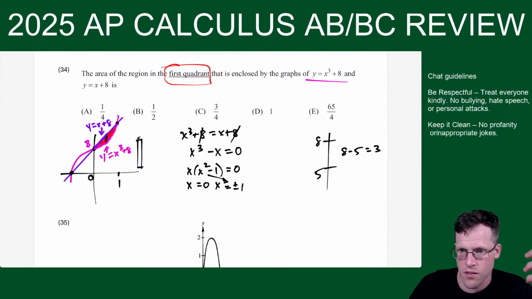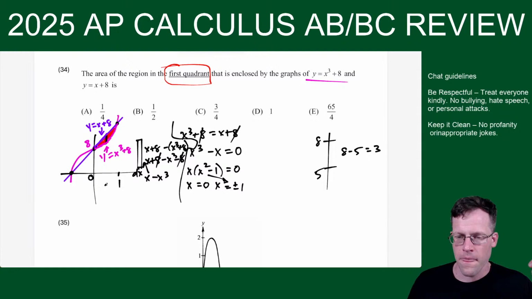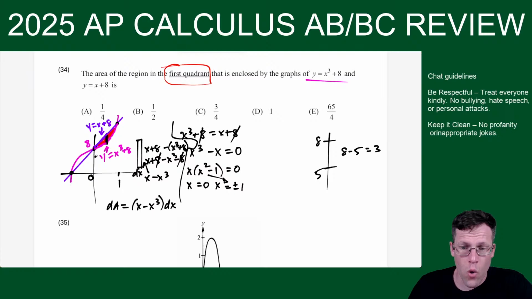So the vertical distance, I would just do x plus 8, but then minus x to the third plus 8. And let me section this off so we don't collide. And now this gives us x plus 8 minus x to the third minus 8. 8 minus 8 cancels, so this distance is just x minus x to the third, and the little horizontal distance is dx. So the area of one slice, that little slice, is x minus x to the third dx. And for the whole area, I would integrate from 0 to 1.